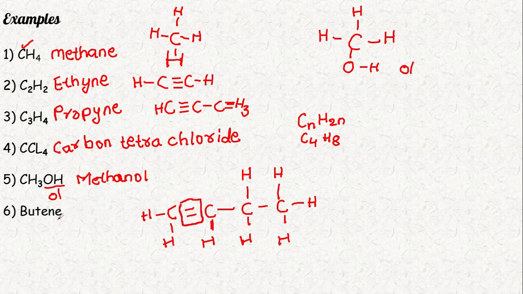This is the double bond. So ene and 4 carbons, 1 2 3 4. According to the formula, carbon should be 4 and hydrogen should be 8. Here 4 carbons and 8 hydrogens, 1 2 3 4 5 6 7 8. So this is the chemical structure of butene.